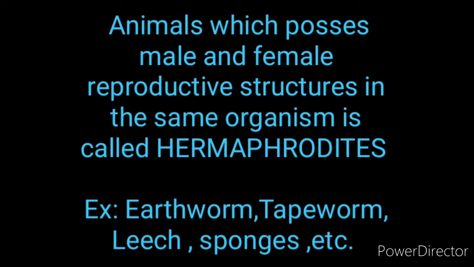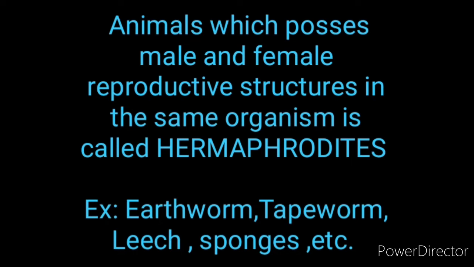It's a 2-mark question. Hermaphrodites: male and female reproductive structures are possessed in the same organism. Examples are earthworms, tapeworms, sponges, leech, etc. An animal with both male and female reproductive structures is called a hermaphrodite.